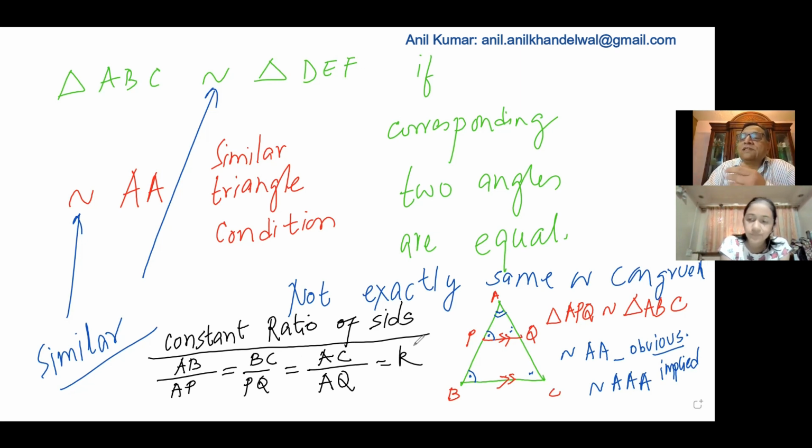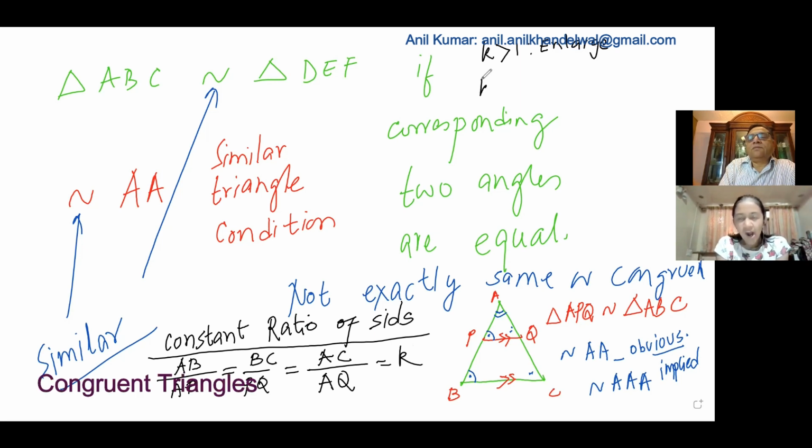So if K is more than 1, we say it is enlarged. If K is less than 1, then it is dilated. You get the idea? So from K, if K is greater than 1, we say enlarged. And if K is less than 1, and obviously it is greater than 0, in that case we say dilated. Smaller, compressed, big and small, right? Compressed.